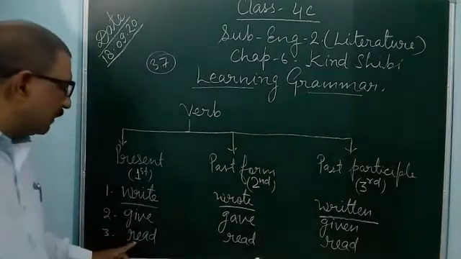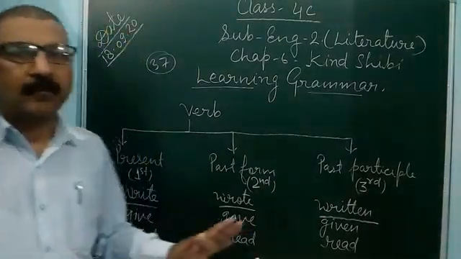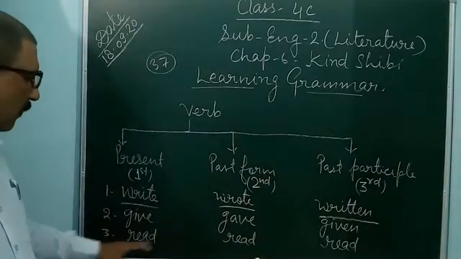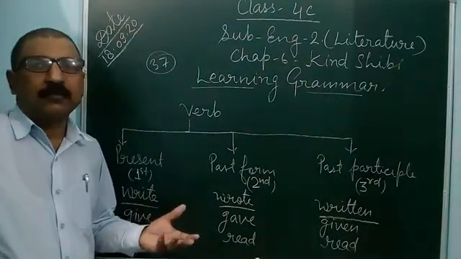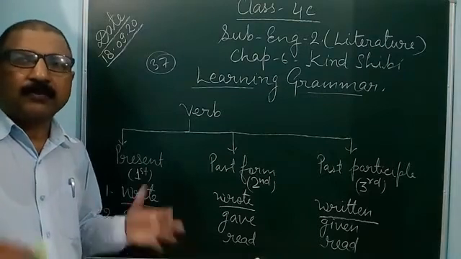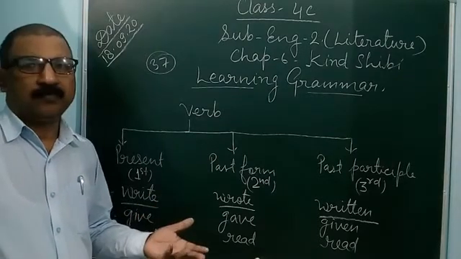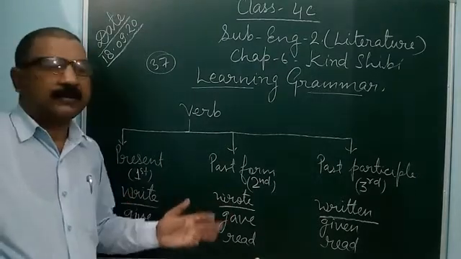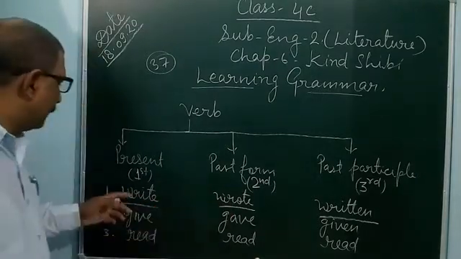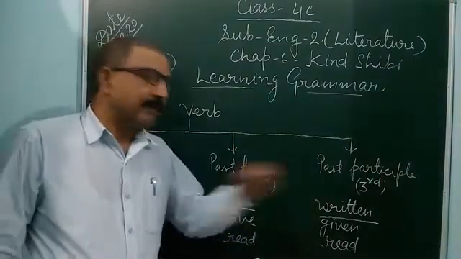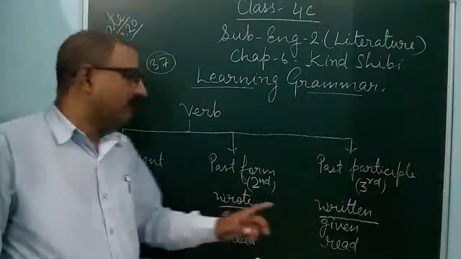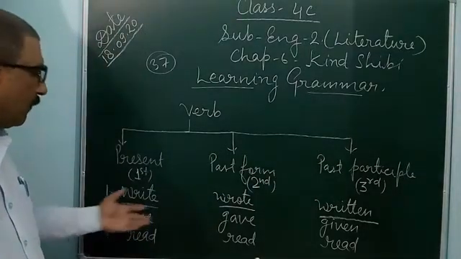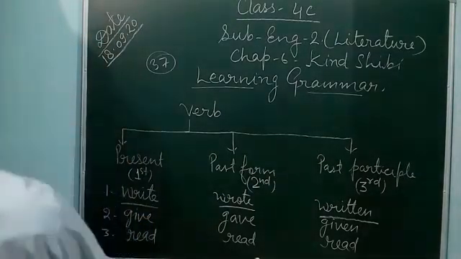The spelling of the three forms of read is the same way. Read, read, read, the same in all the forms. So there are many verbs where the first form, second form and third form are the same. And there are many verbs where all the forms, first, second and third, are different, like write, wrote, written, give, gave, given. In this way, you can find other verbs also.